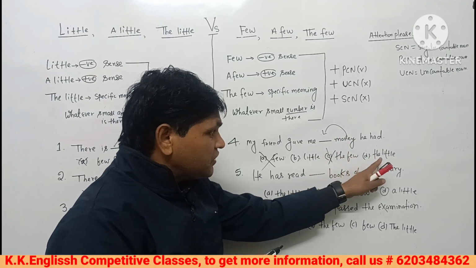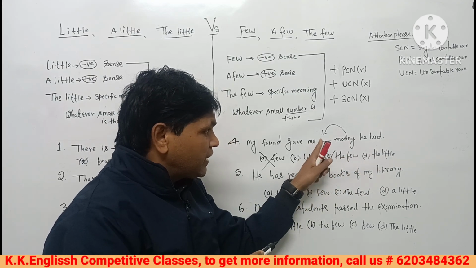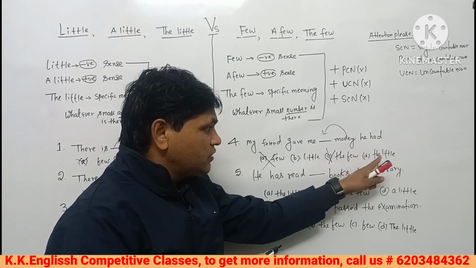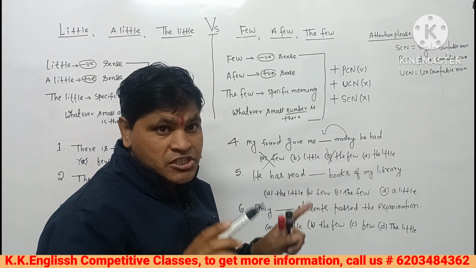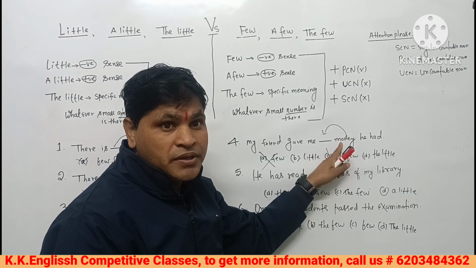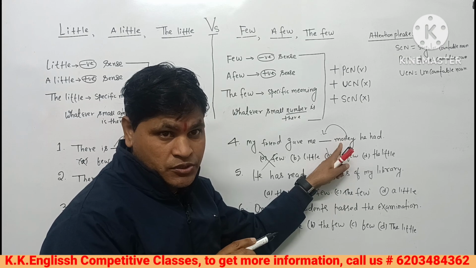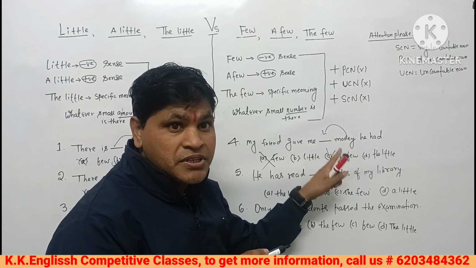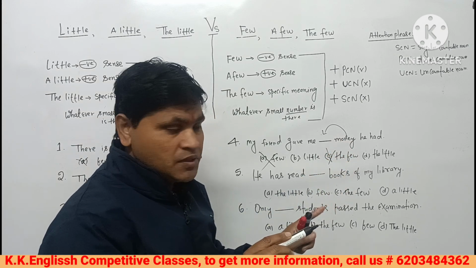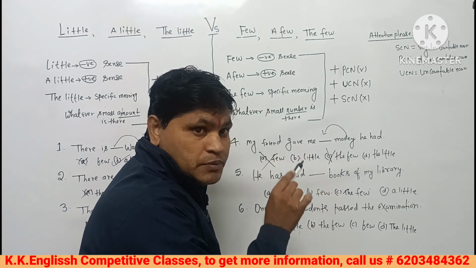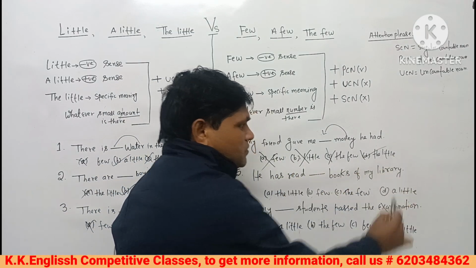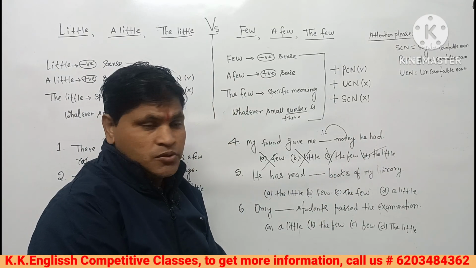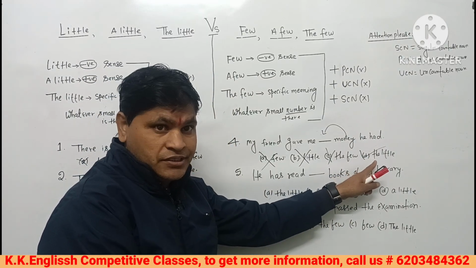Little can be fitted here, or the little can also be fitted here, but we talk about money. What kind of money? This is uncountable noun, but this money is specific. That's why to show the specific meaning we cannot use little, we have to use the little. So your answer will be D.